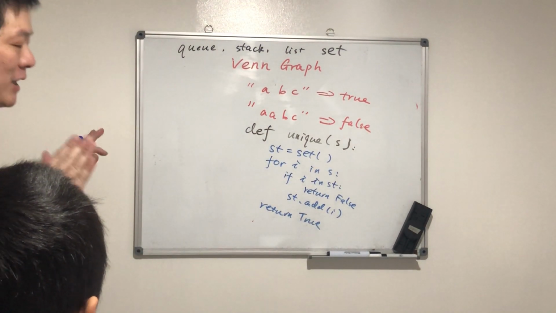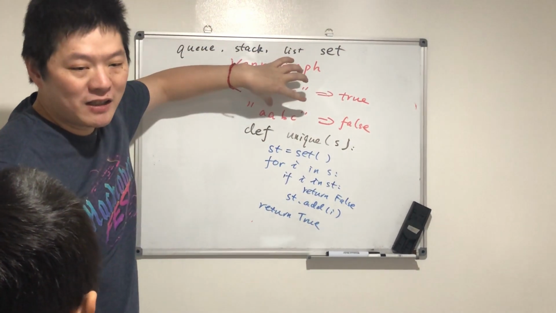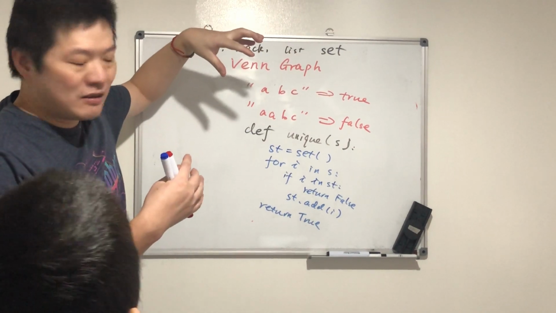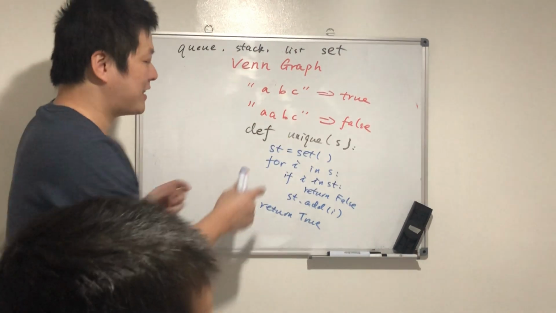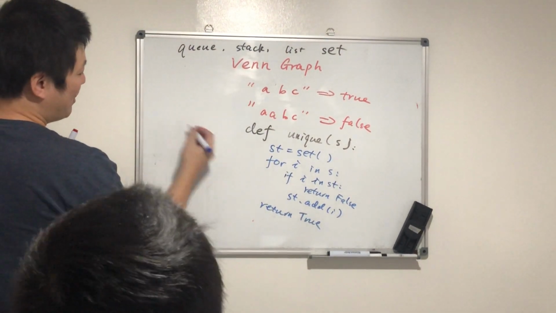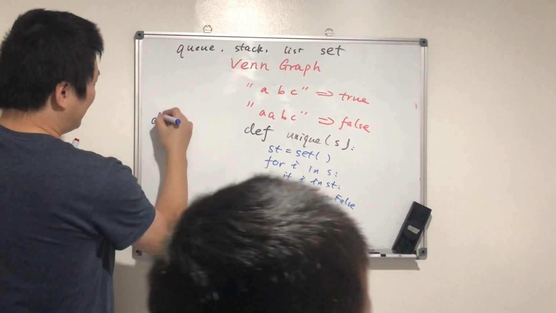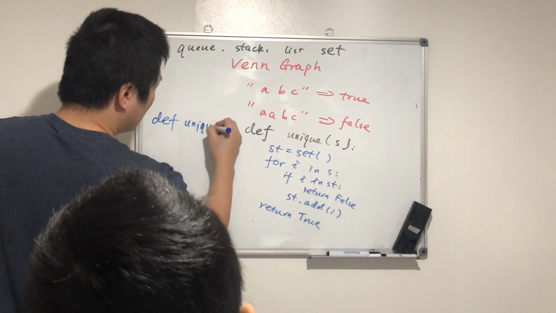Okay, how about the other way? We take the whole string and build a set, and then check if the size is the same as the string size. So it will be even simpler. So how do we do it? This is the same function, unique.